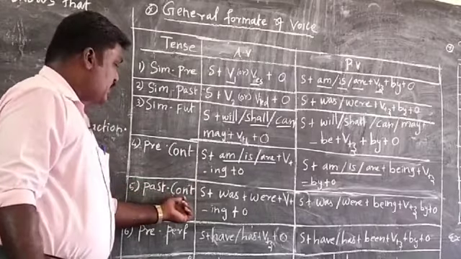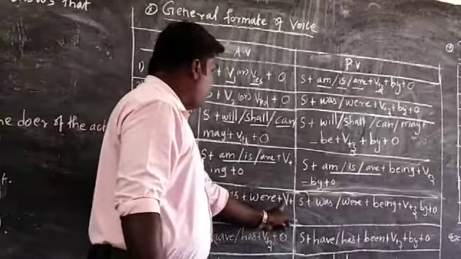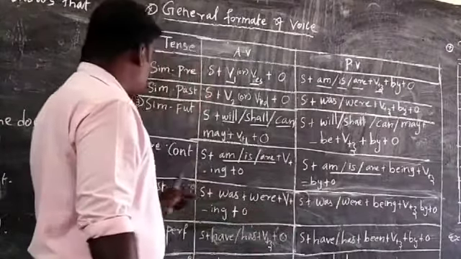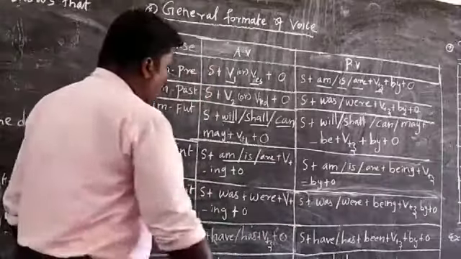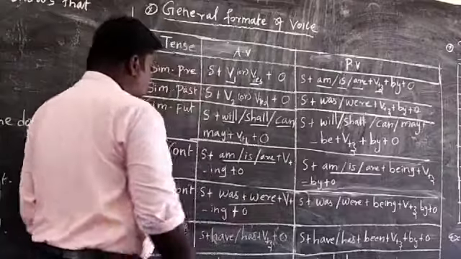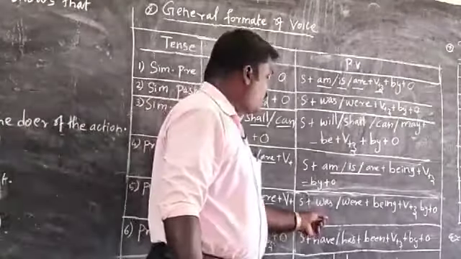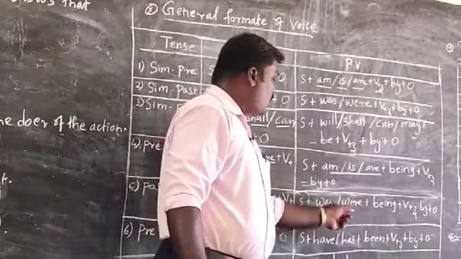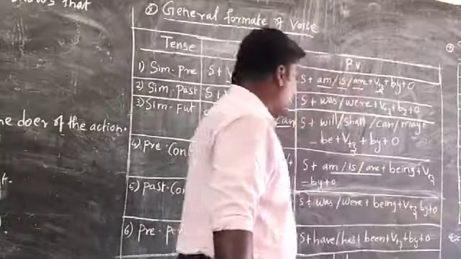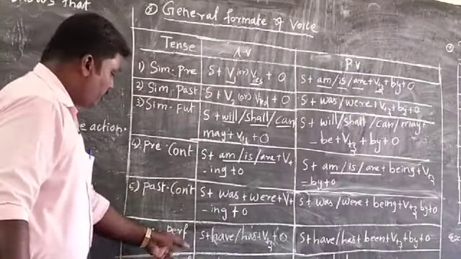Next, past continuous tense. Subject plus was, were plus verb plus ing plus object, that is called a past continuous tense. Commonly we say was, were plus verb plus ing, that is called a past continuous tense. Into passive voice, what is the form? Subject plus was or were plus being plus verb 3 plus by plus object, that is the passive form of the past continuous tense.